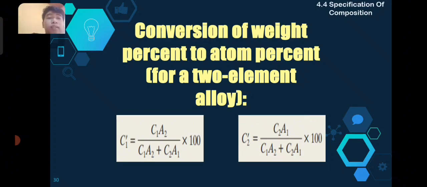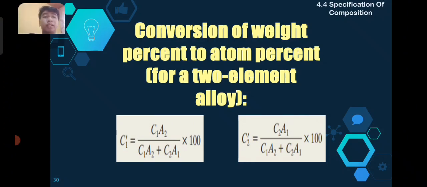So, atom percent is equal to weight percent of element 1 multiplied by atomic weight of element 2 over weight percent of element 1 multiplied by atomic weight of element 2 plus weight percent of element 2 multiplied by atomic weight of element 1, times 100.